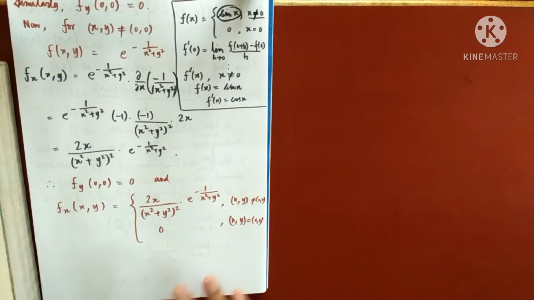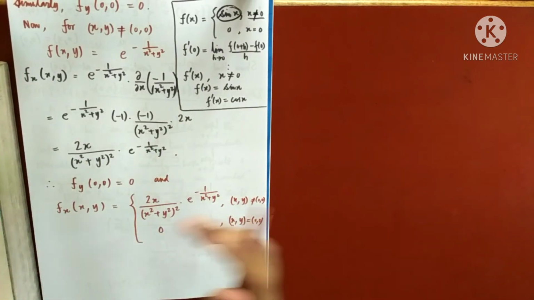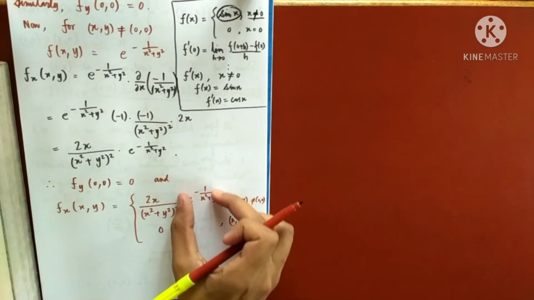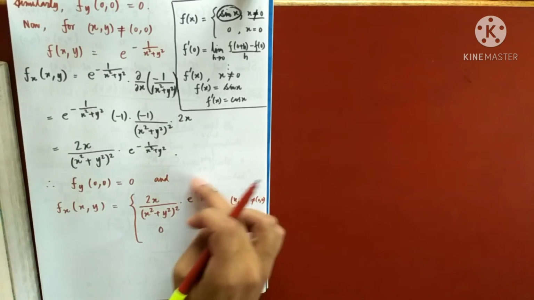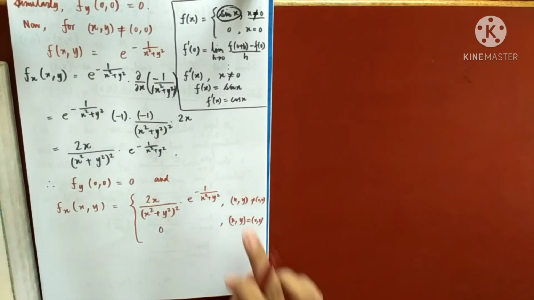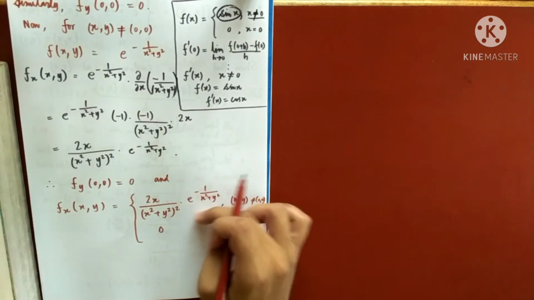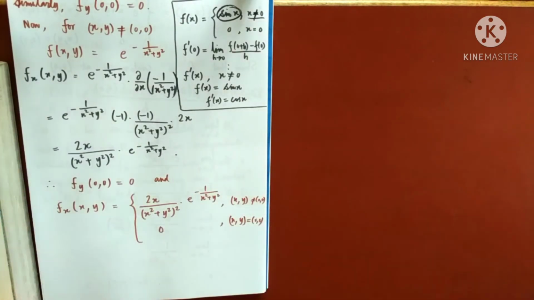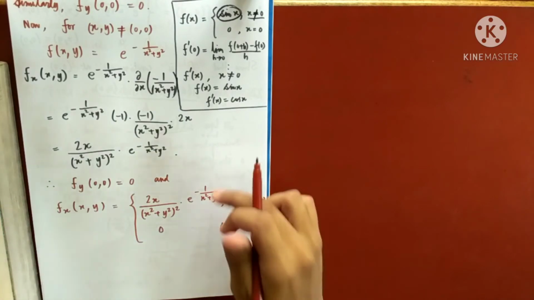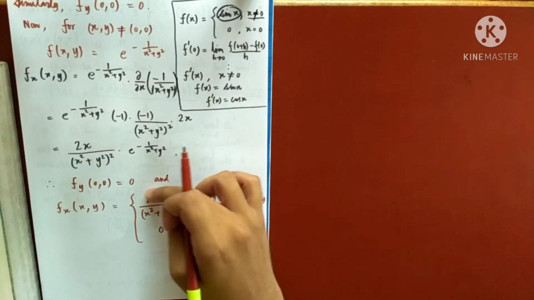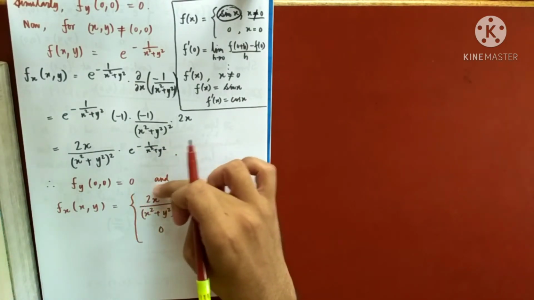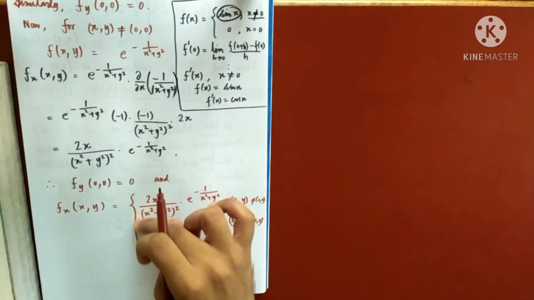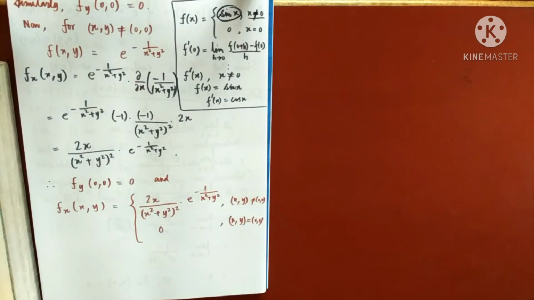Is this bounded? It is definitely bounded. You see how? Why is it bounded? This quantity is always less than 1 when x and y are not 0. You know that e to the power minus something positive is always less than 1. So this is always less than 1, and this is also less than 1, because the numerator is smaller as compared to the denominator, right?